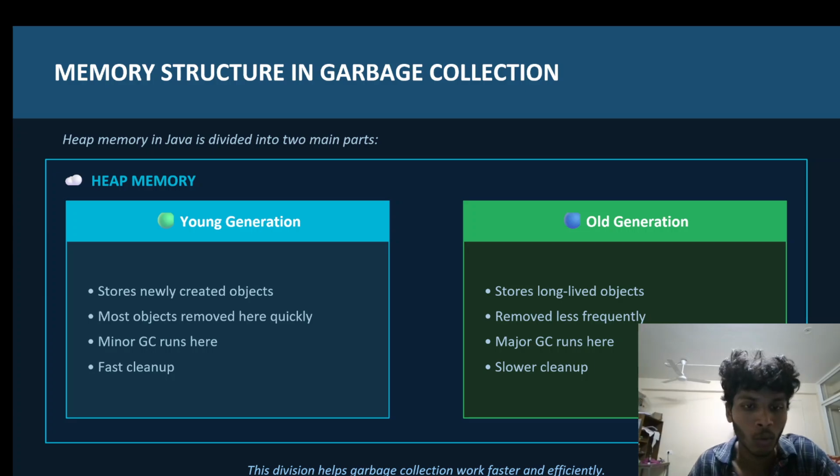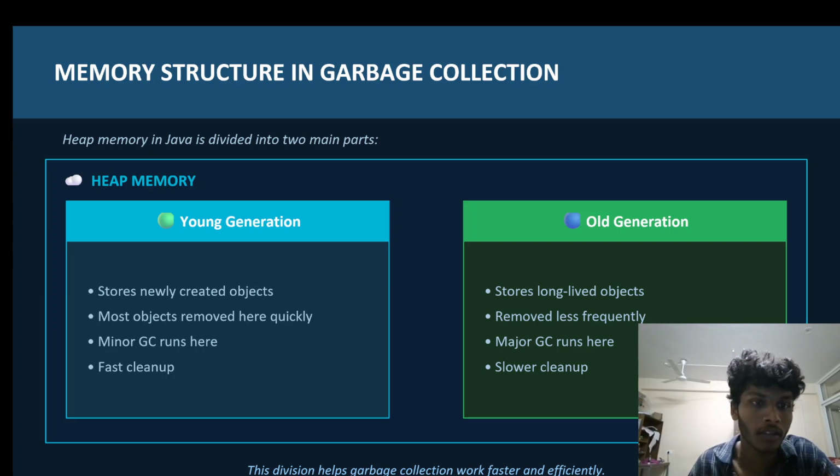Young generation is where new objects are stored, and most objects are removed here quickly. As soon as the object is created, those objects are removed quickly. Old generation is where long-lived objects are stored, and cleaning here takes more time. In young generation, cleaning takes less time, but in old generation, cleaning takes much more time. So this division helps improve performance.